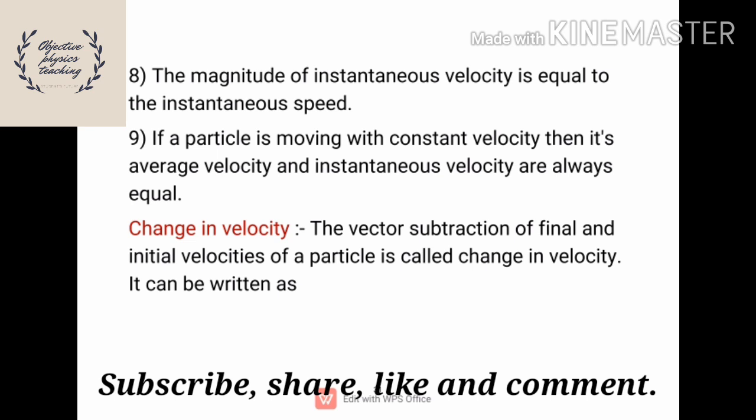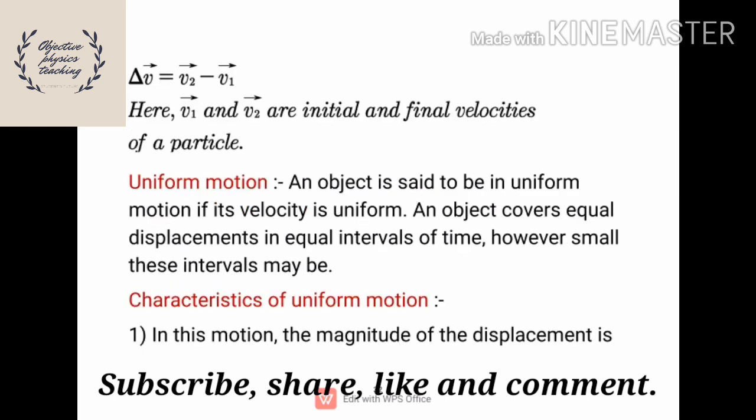Next one is change in velocity. The vector subtraction of final and initial velocities of a particle is known as change in velocity. Based on the definition, the change in velocity can be written as delta v bar is equal to v2 bar minus v1 bar.